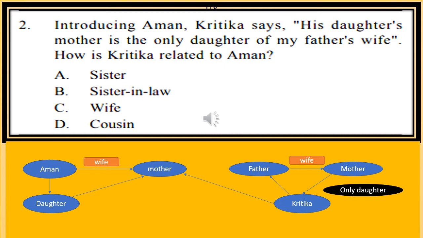Now, Aman's daughter's mother will be his wife. Is the only daughter of my father's wife. So, Kritika's father, second relationship, Kritika's father's wife will be her mother. Now, his daughter's mother is the only daughter of my father's wife. Now see the two relationships and you will understand how Kritika is related to Aman.